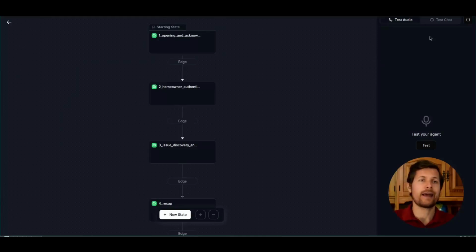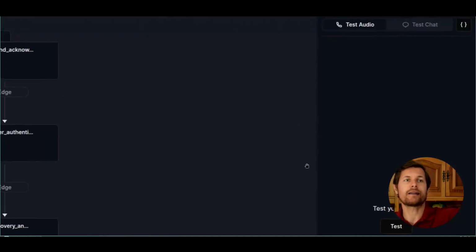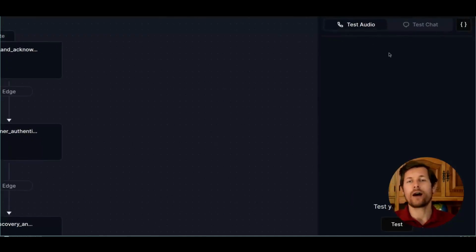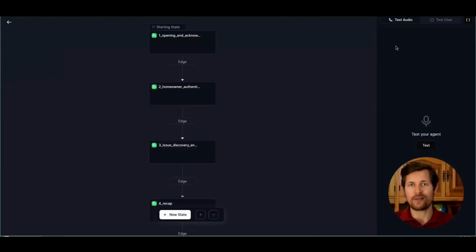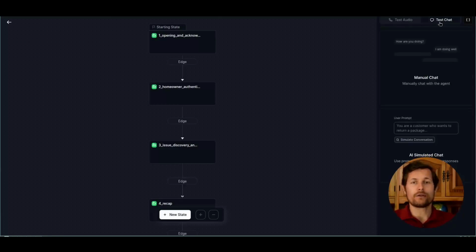Now let's test the AI agent. There are two ways of testing. I can either test it via audio or via a test chat. In the beginning, I want to do a test chat, because it also saves time and money, because the voice synthesizer is not working. And then I can also see all the steps it goes through, and I will show it to you right away.